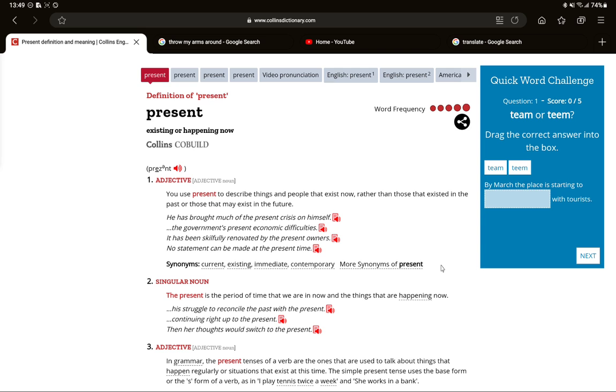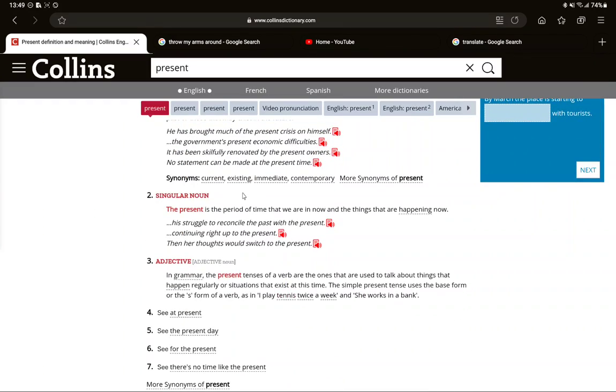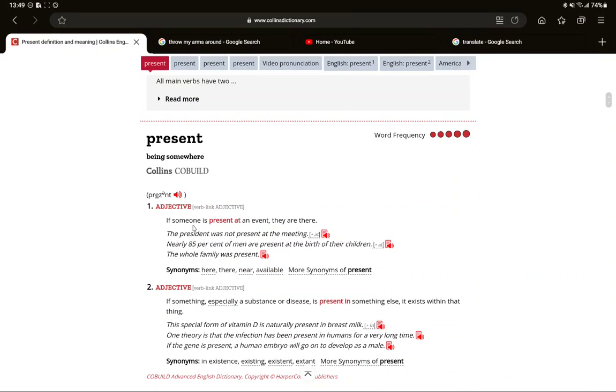They are present or available. If someone is present at an event, they're there. So yes, they're there if they're present. So if someone or something is about, they're present or available.